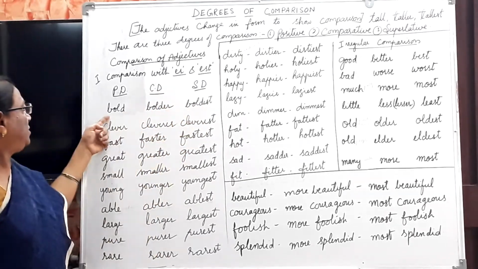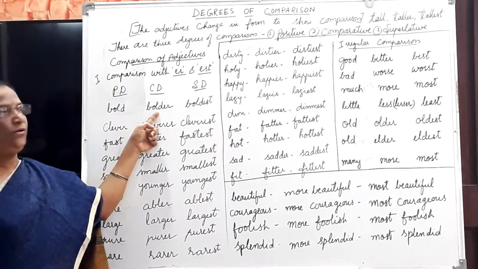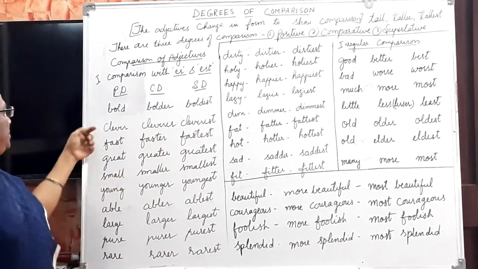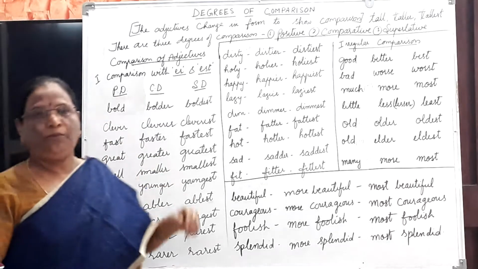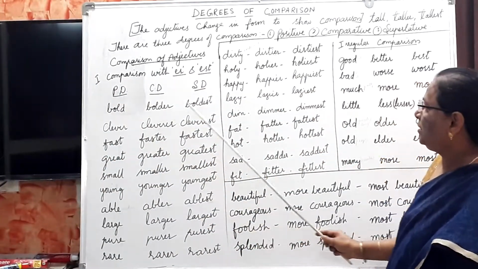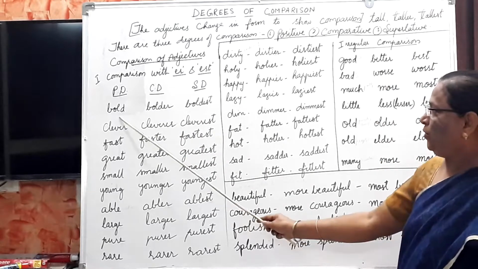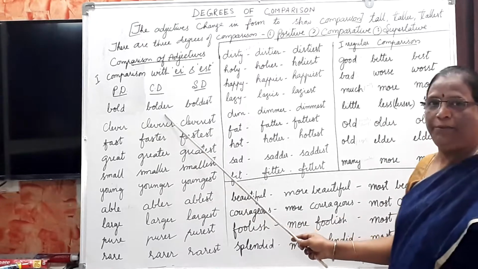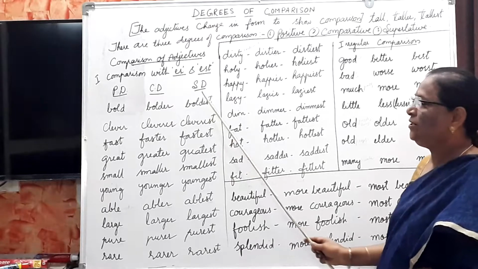For example, bold, bolder, boldest. ER is added in comparative and EST is added in superlative degree.